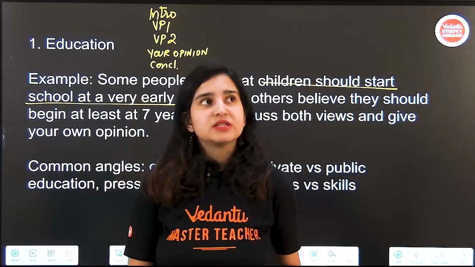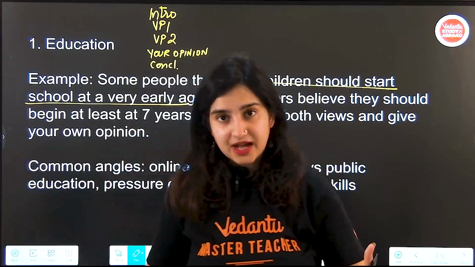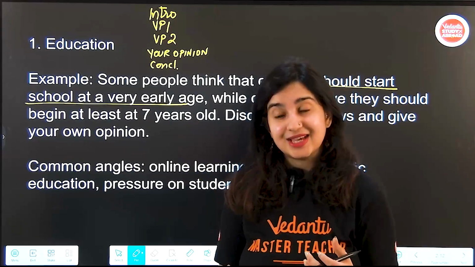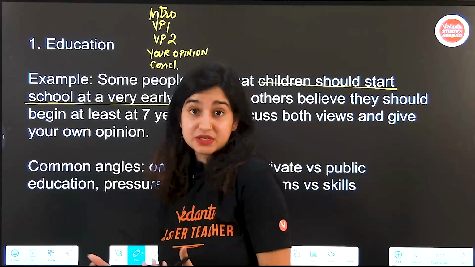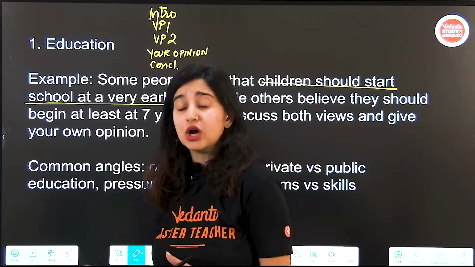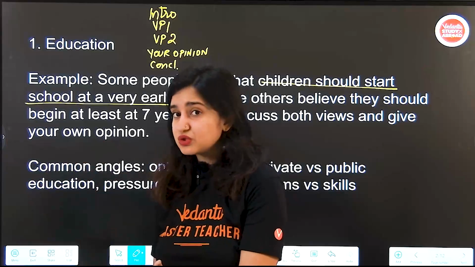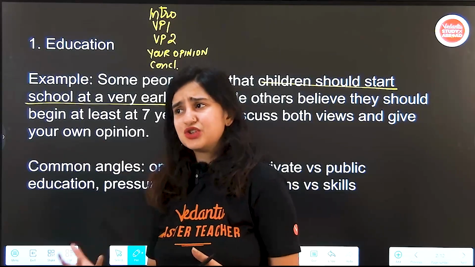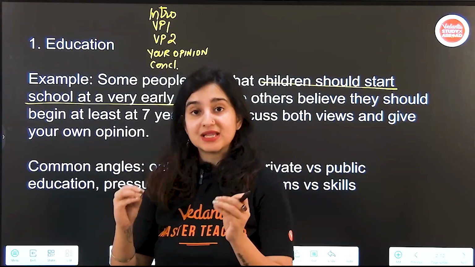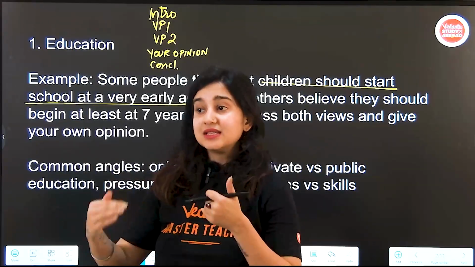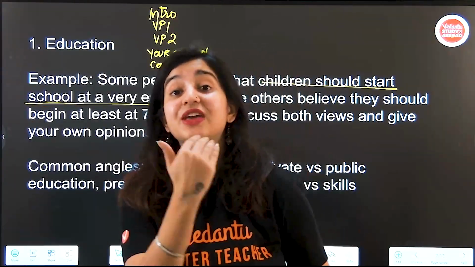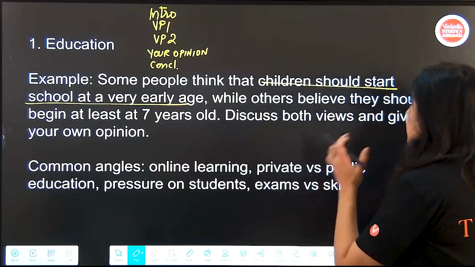Now, in this case, if you were to think of reasons why children should start school at a very early age, you can say, okay, that makes them independent faster. Their brains have a lot of capacity to learn at that age, so if you put them in an environment that's conducive for learning, they can learn better. They can develop discipline and good habits early on. They can build their social skills, learn values like sharing, collaborating, teamwork, all of that early on, because as you know, research has told us that these things become harder to learn as you age, right? So these are all arguments that would be in favor of sending kids to school early.